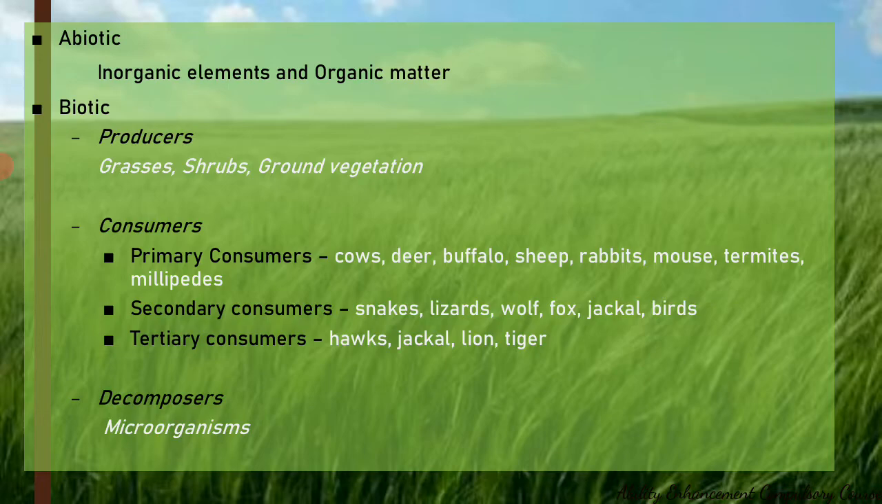The secondary consumers include reptiles like snakes, lizards. We also have wolves. There are foxes, and different types of birds that are secondary consumers. And tertiary consumers mainly include jackals, hawks, lion, and tiger, which are feeding on the primary or the secondary consumers. The decomposers include different types of microorganisms in the soil, which are breaking down this organic matter and providing it into the soil.